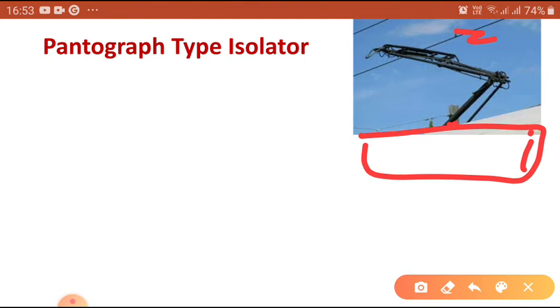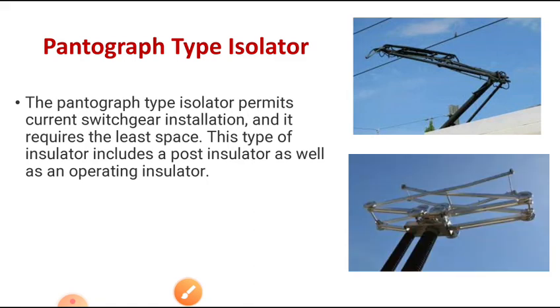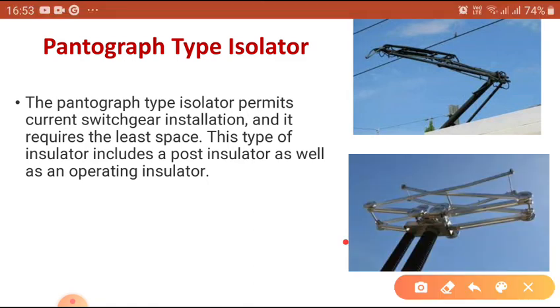You can see that in the video also. This is used in trains, and at the same time it is used in our high voltage substations. This will move upward by using some pressure, some external force is required to operate it. That is why it is called a pantograph isolator.